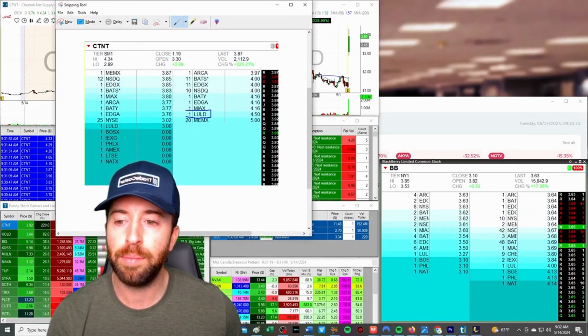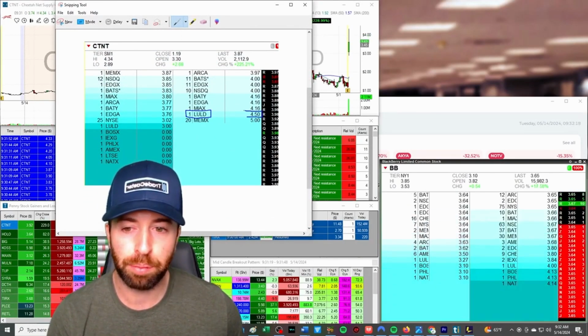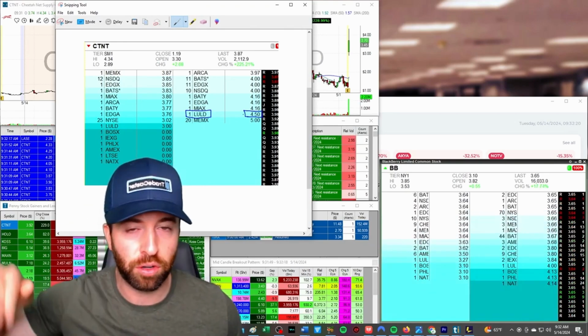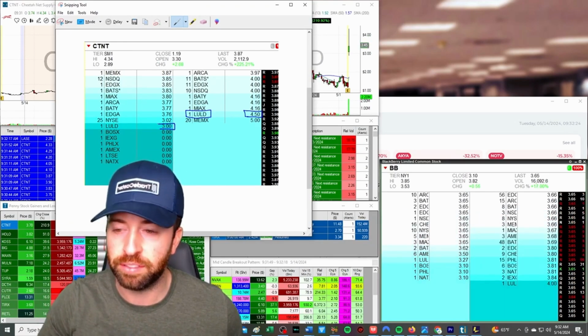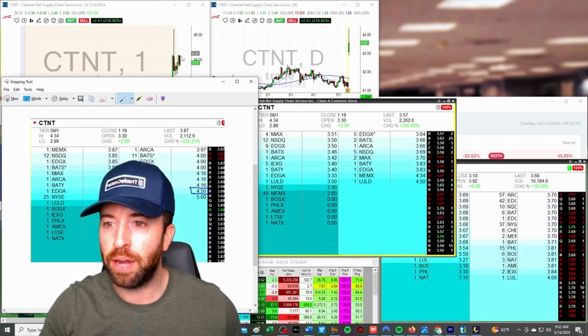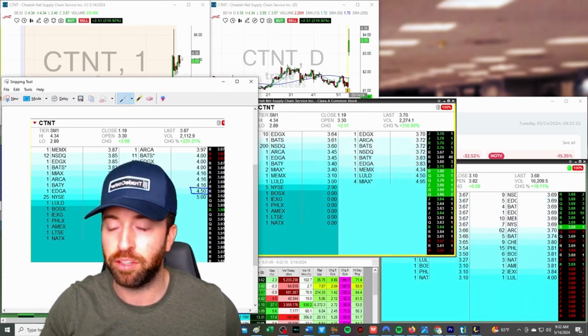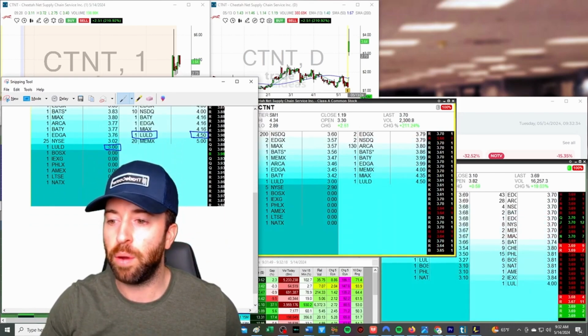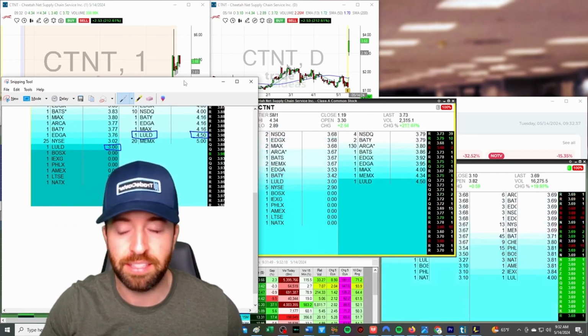LULD stands for limit up, limit down. So if you hit the price of $4.50, CTNT is turning off. If you hit the price of $3, CTNT is turning off. So what would that mean right now? CTNT would have to go on a nice spike. Notice it came up to $4.30, then started falling back down. With the LULD at $3, if it falls another 60 cents, it gets turned off.